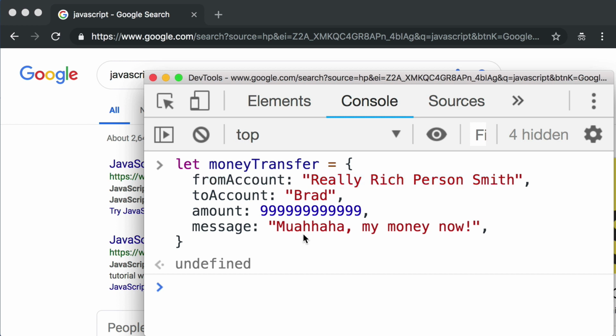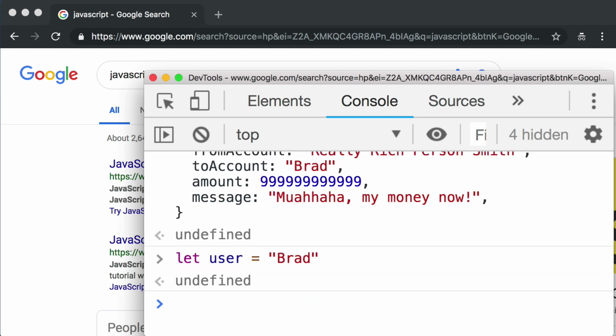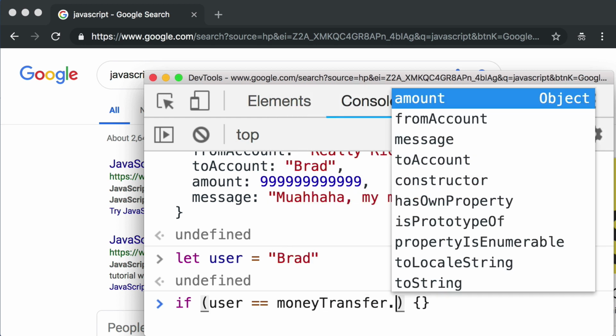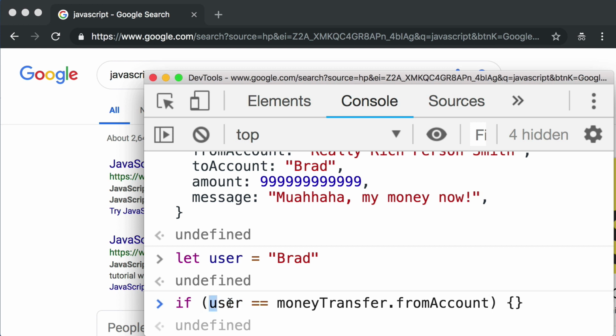Now, you might be thinking to yourself, why couldn't we just use JavaScript to send over an if statement to the web browser? Right? We already learned how to make decisions in our code. So imagine the bank assigns you a variable when you first log in, maybe let user equal your name, right? And then maybe you think we could use an if statement and say only if the following is true. Only if user equals money transfer dot from account, right? So only if this is the case. Only if the user is who they say they are, then let the money transfer go through.